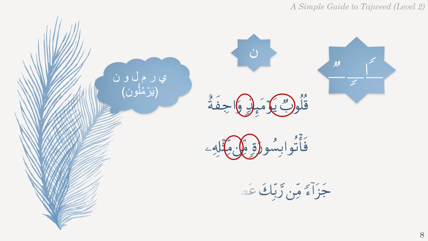In the third example, we find unequal Tanween Fatha followed by letter Meem and Noon Saakinah without the sukoon sign followed by letter Ra.